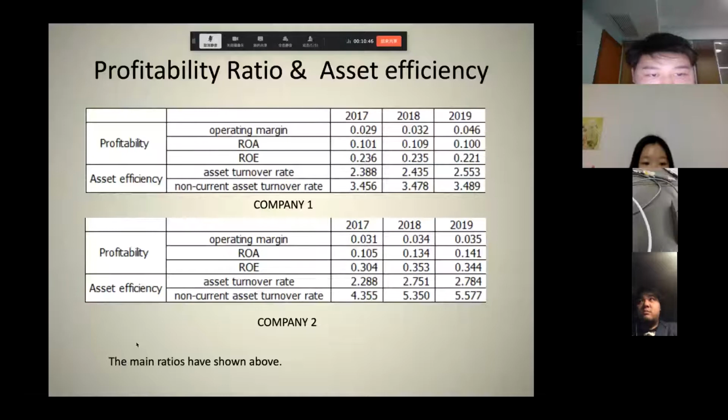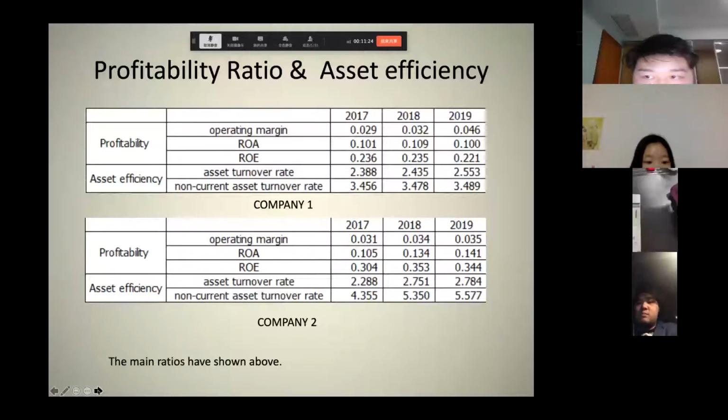Secondly, the performance of Company 1 and Company 2 in ROA is similar, while the ROE of Company 2 is higher than that of Company 1, which means the ROE performance was better in Company 2. From this data, it can be said that the operating profitability of Company 1 is better than Company 2, but the return on equity of Company 2 is better than Company 1. That indicates that Company 1 may earn more money while Company 2 can gain more return per equity share.